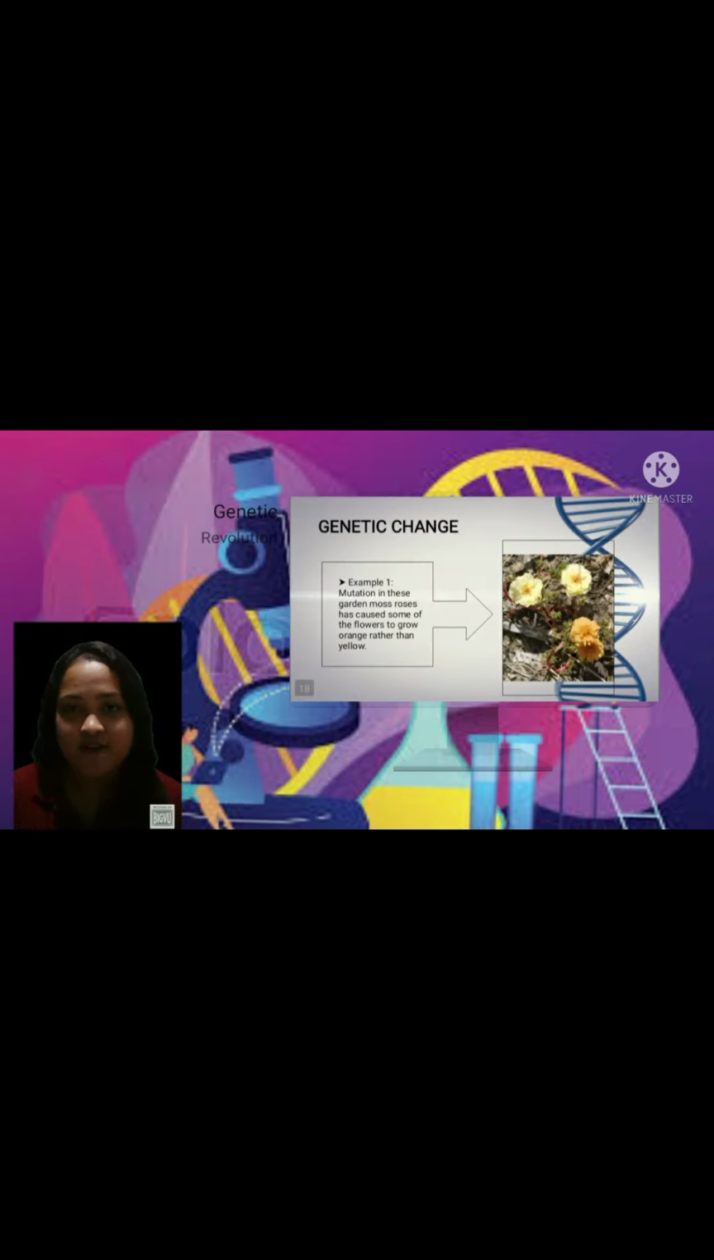The following are examples of mutation. Mutation in this garden mouse roses has caused some of the flowers to grow orange rather than yellow. So makita nato sa figure nga ang uban na color sa flower is color yellow, ang uban is color orange. Bisan usara na siya ka flower. Usa ra ka tanong.